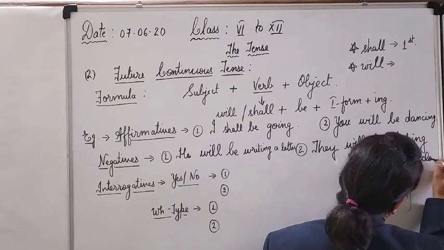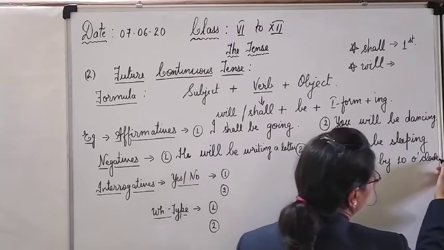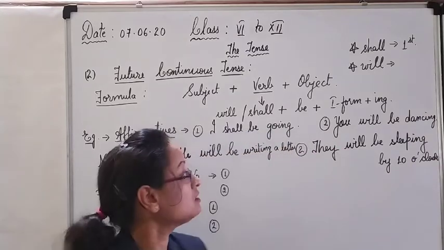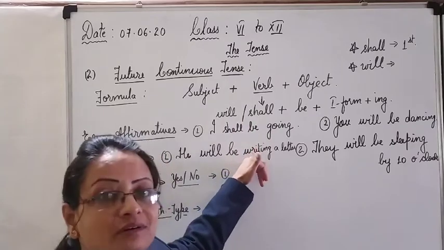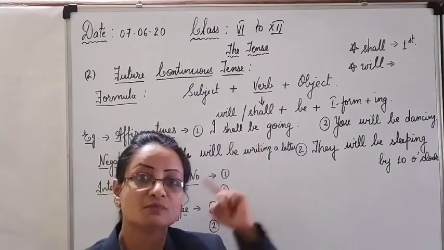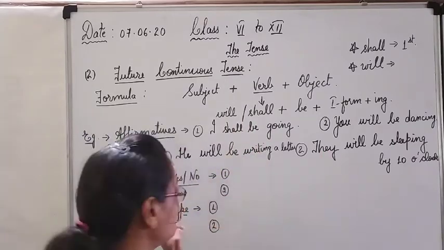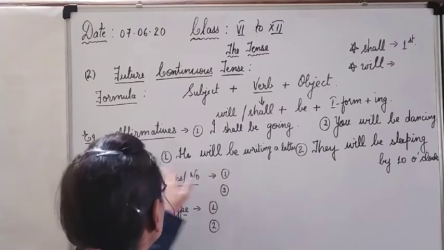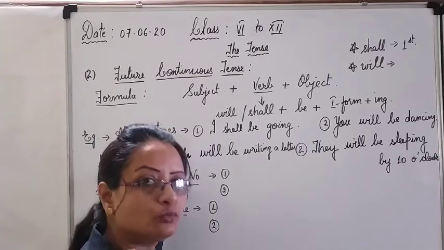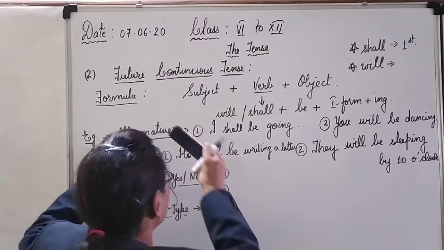Or maybe today 10 o'clock, because it is still morning and the night 10 o'clock is still awaiting. So they will be sleeping by 10 o'clock. This constitutes your future continuous: will, shall plus be plus first form and ing. Now I have written in the negatives. No problem. You have seen this in the affirmative case.